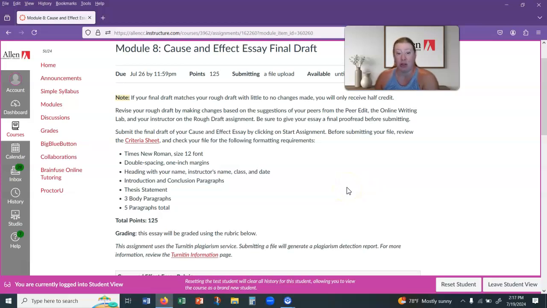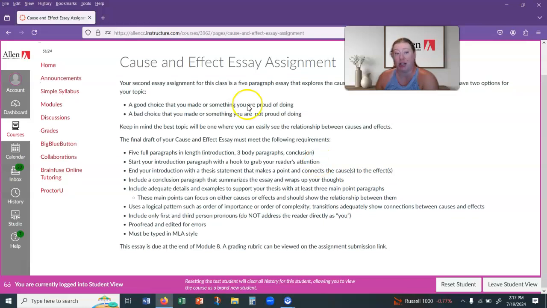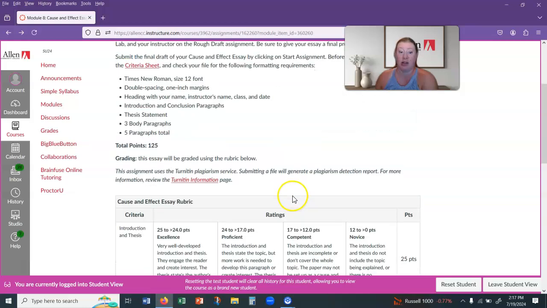Some students will save their rough draft with the word rough draft in the file name or in the title. Make sure that you change that. And then don't forget to just double check against the criteria sheet. There are a couple of you who chose topics, even back in the brainstorm and writing plan, that don't really match the assignment. And so I've been leaving you feedback that you probably should change it. Otherwise, you're not going to get a very good grade on it. It's not going to be a cause and effect essay. And so far, some students have not done that. So make sure that you are checking against the criteria sheet.